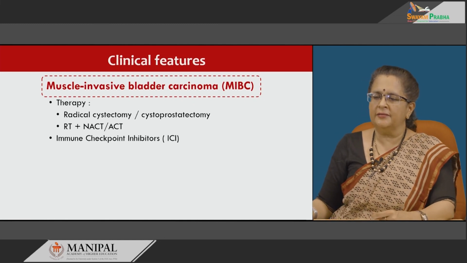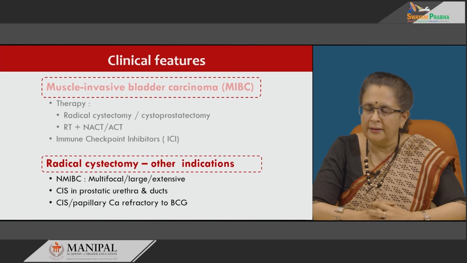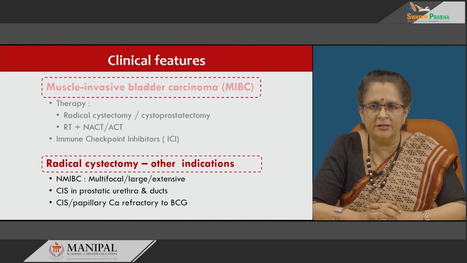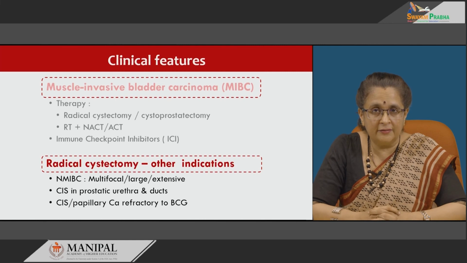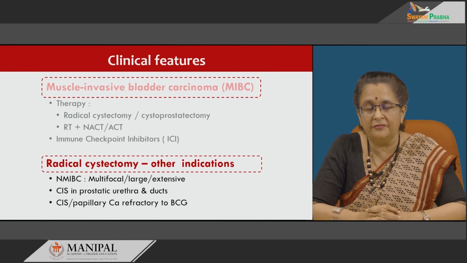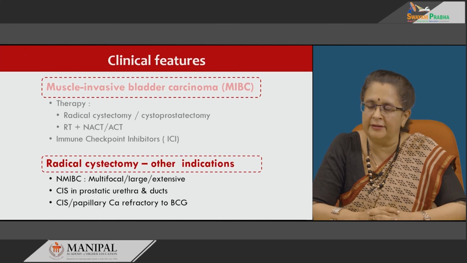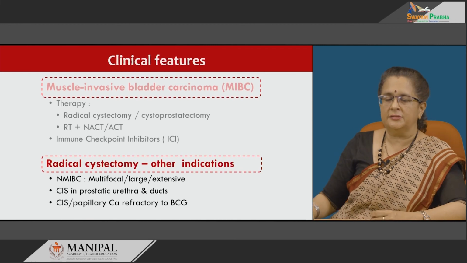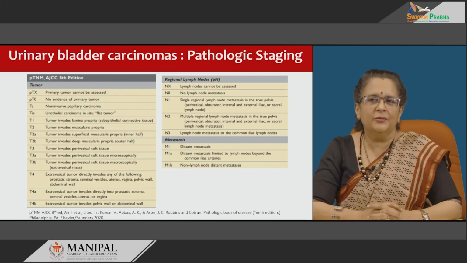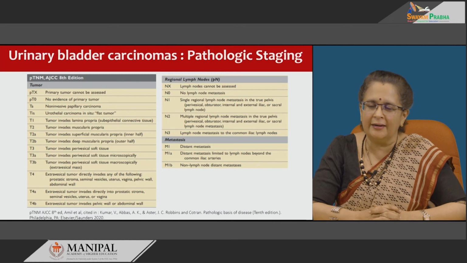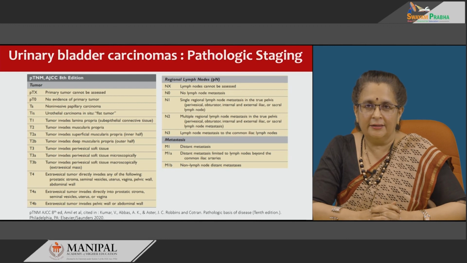Now, besides muscle invasive bladder carcinoma, radical cystectomy can also be used for other indications, and these include non-muscle invasive bladder carcinomas if they are multifocal, large or extensive, carcinoma in situ in prostatic urethra and ducts, or carcinoma in situ or papillary carcinoma which is refractory to intravesical BCG administration. So, finally, we move on to the pathological staging of urinary bladder carcinomas. This is the pTNM staging according to the AJCC 8th edition.